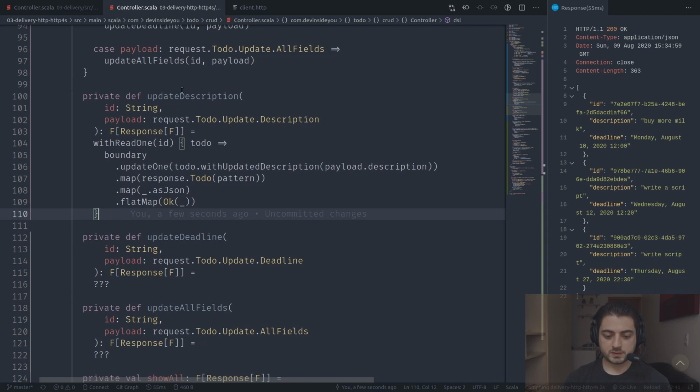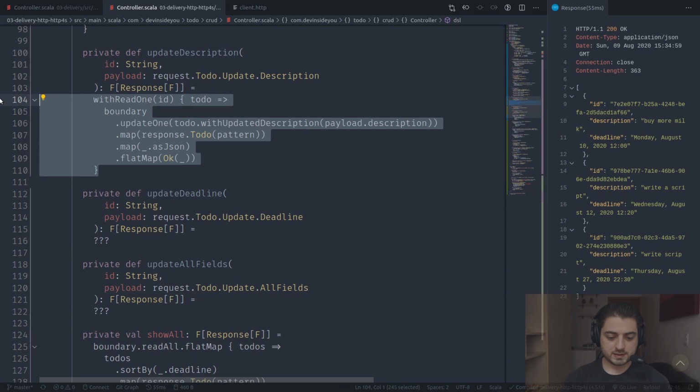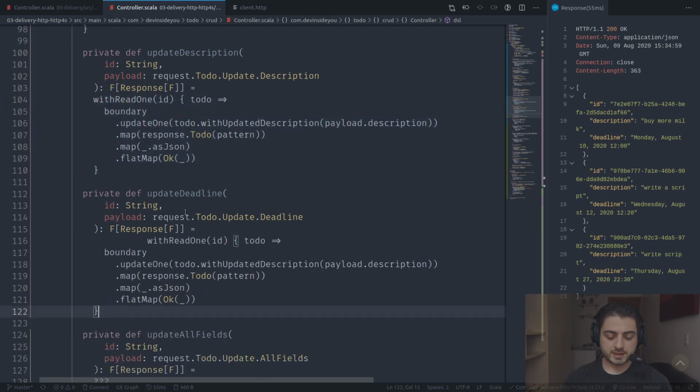Okay, so this is the update description. It's pretty much the same as before. We can copy paste it over here. So this one will actually need the deadline prompt. And by the way, I didn't rename them, right? Because there's no actual prompt anymore, but I wanted to leave it similar to how it was before. Okay, so by the way, I'm thinking now.